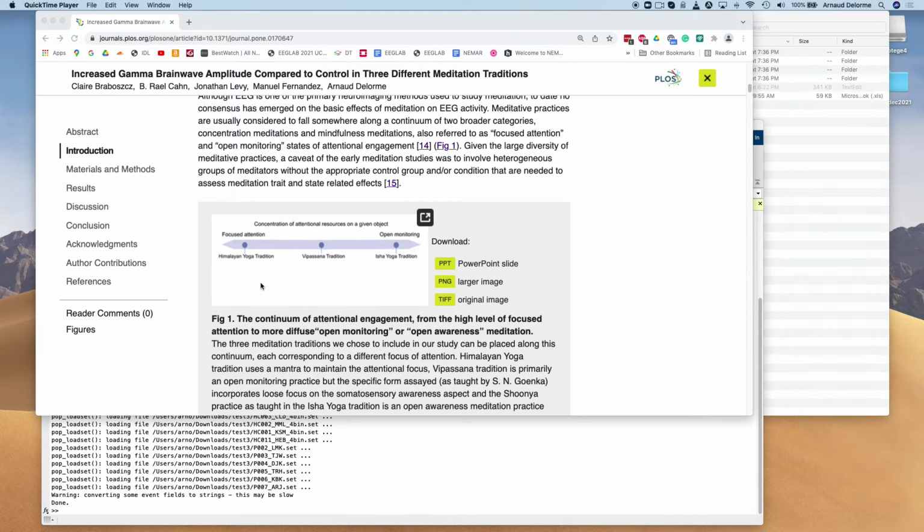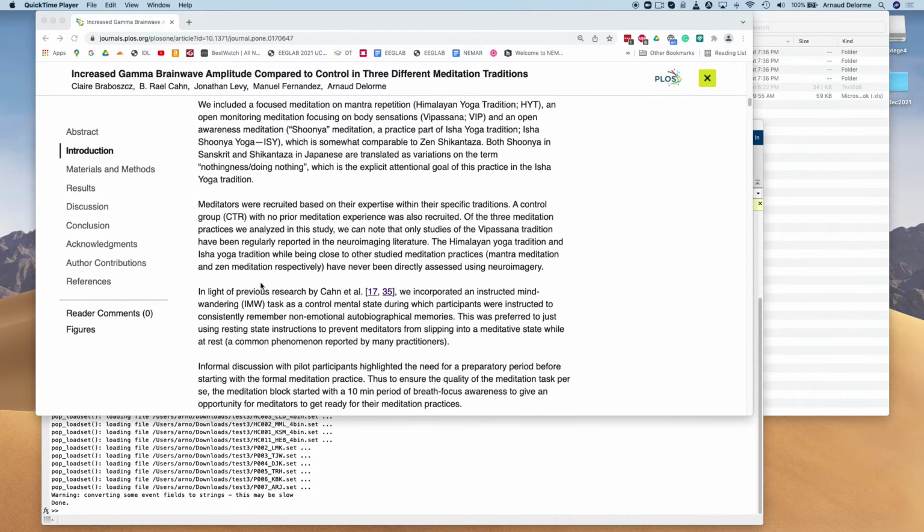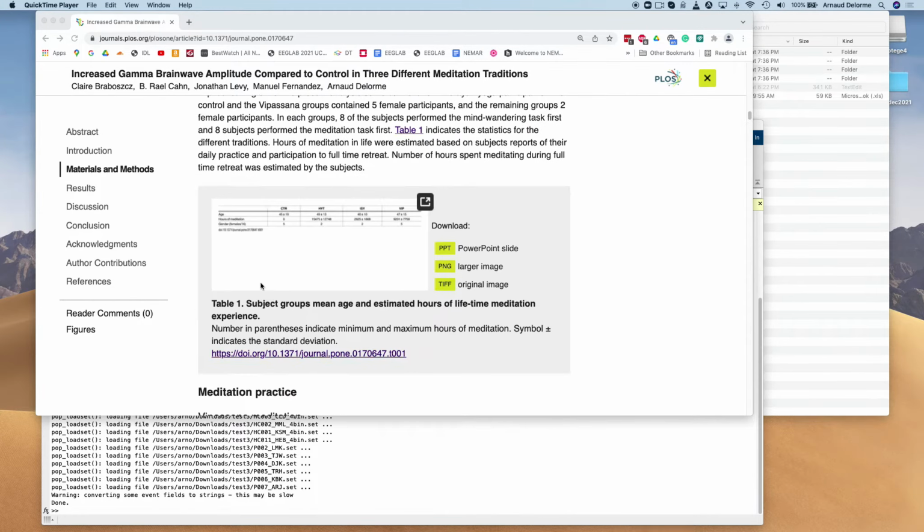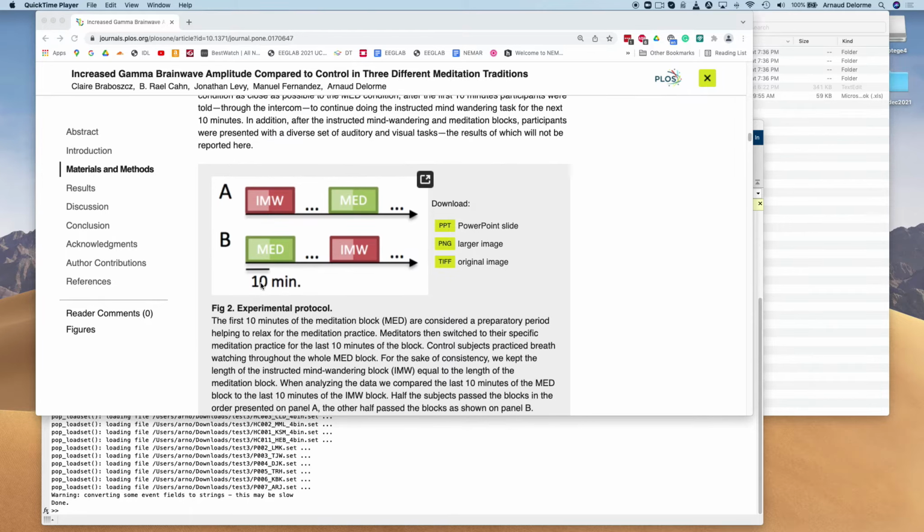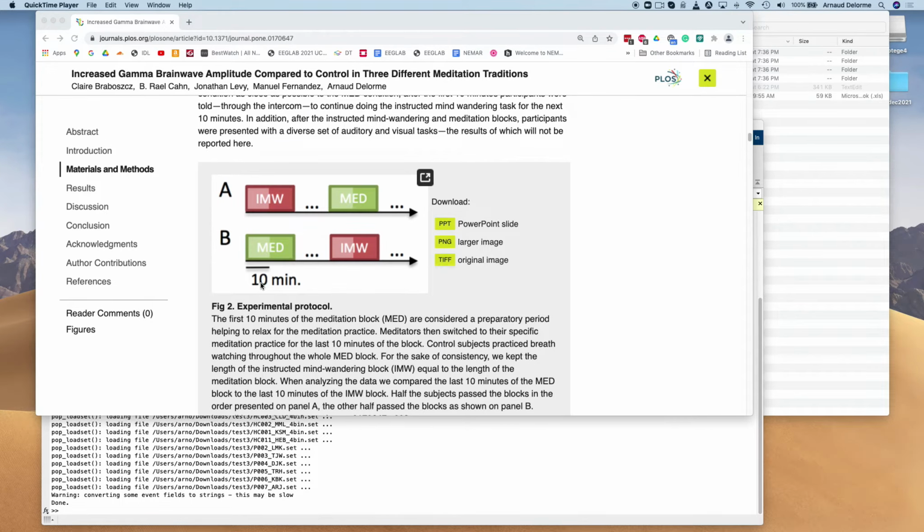So let me describe the experiment a little bit. There are different blocks of data. We do IMW, instructed mind wandering, and meditation afterwards. And there are actually 2 blocks of that, instructed mind wandering and meditation. Sometimes subjects start with instructed mind wandering and then do the meditation; sometimes they start with meditation and then do the instructed mind wandering. So the order is randomized across subjects. And there are 2 blocks of that.